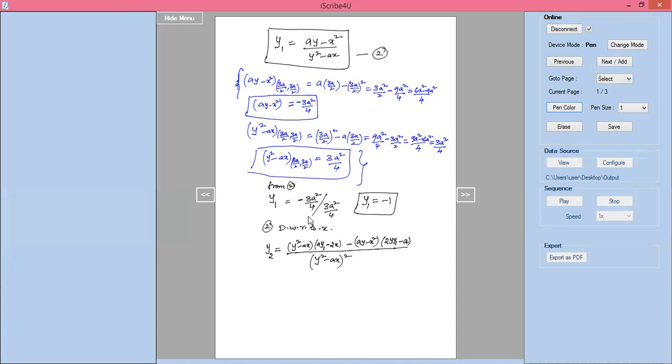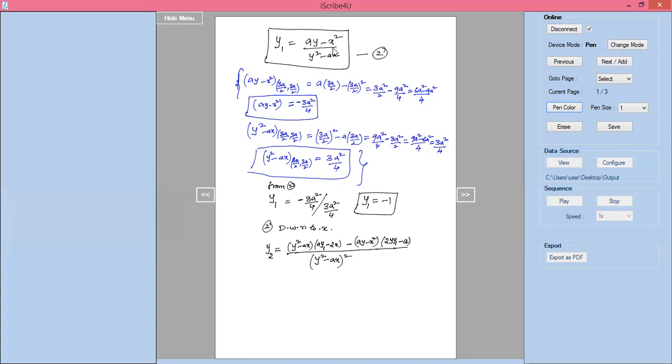Is it clear? I think so. So now I know all the values. Here, y square minus ax, I know how it has been differentiated. I will explain it here. This is y square minus ax, so this is v. V into y square minus ax, I kept as it is.